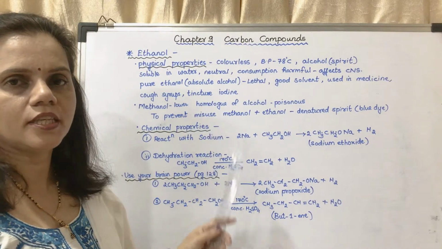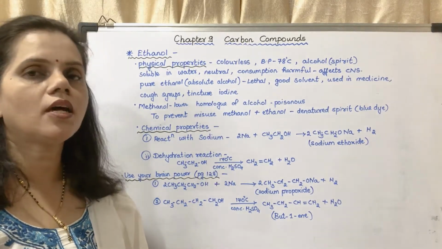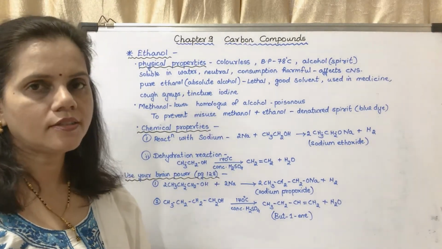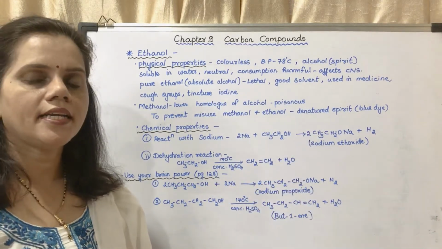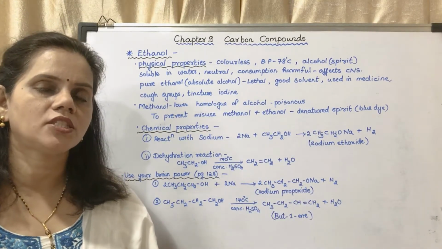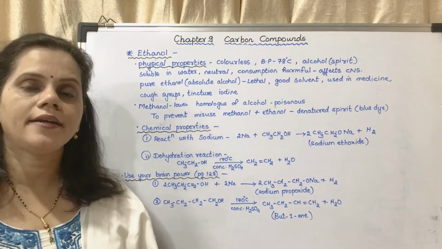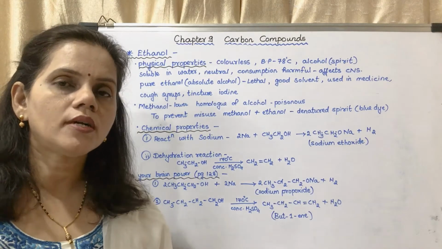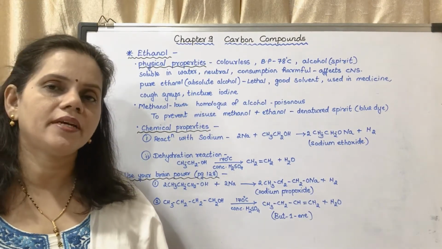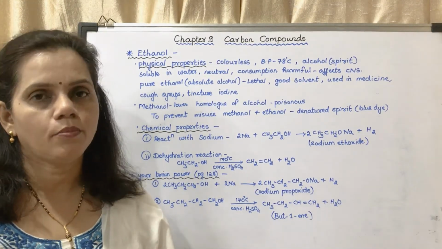To prevent misuse of ethanol, methanol is added to it so that people don't drink it. So methanol plus ethanol will give you denatured spirit. What is the mixture of methanol and ethanol called? It is denatured spirit. To that a blue dye is added so that its color is blue.